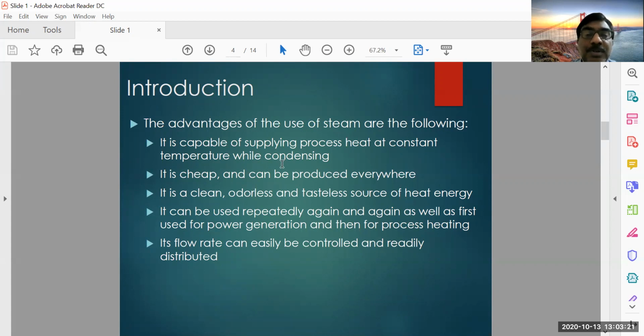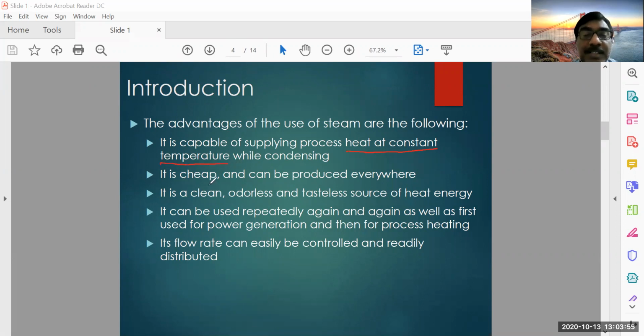Otherwise, as the heat is getting transferred, if you want to maintain the temperature constant, again you have to supply some heat in response to the temperature changes. So it is not possible in all cases by using other media. So it can supply the heat at a constant temperature. That is the important point you have to understand.